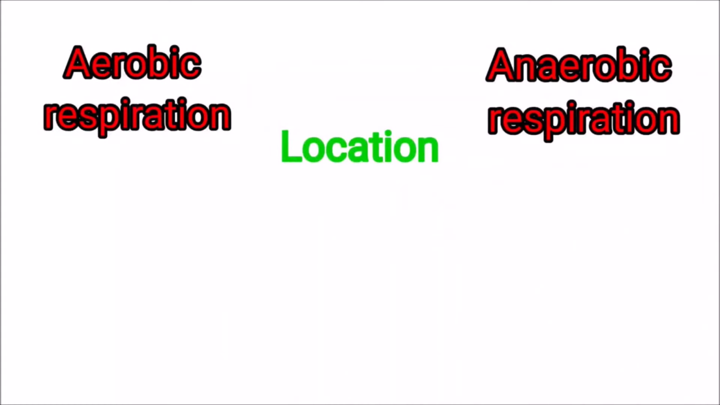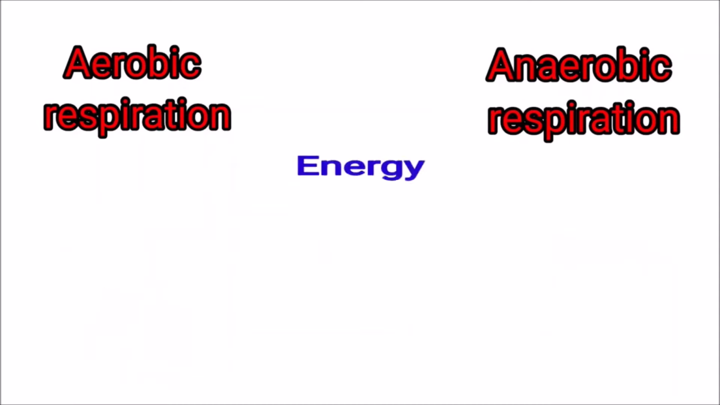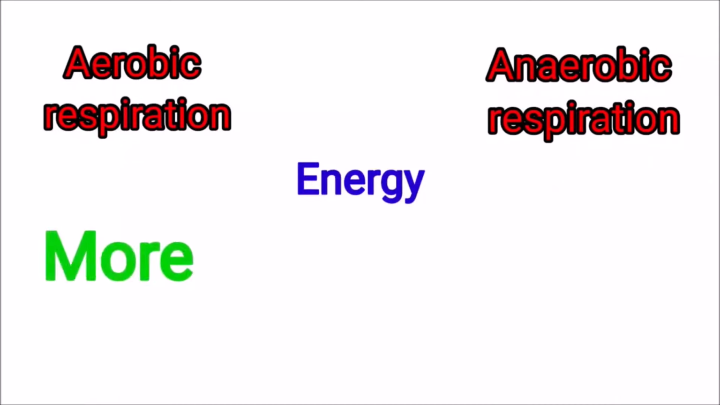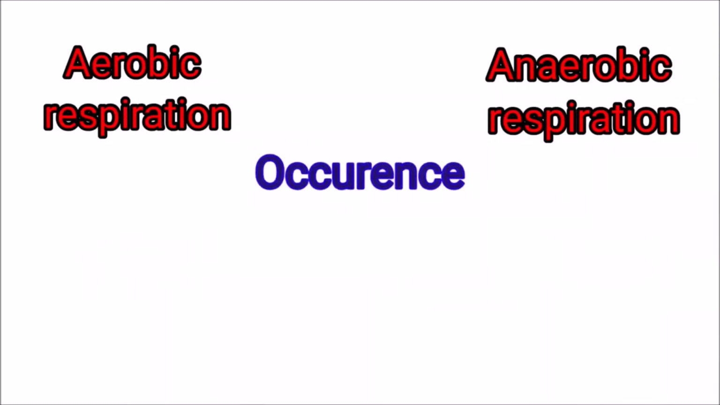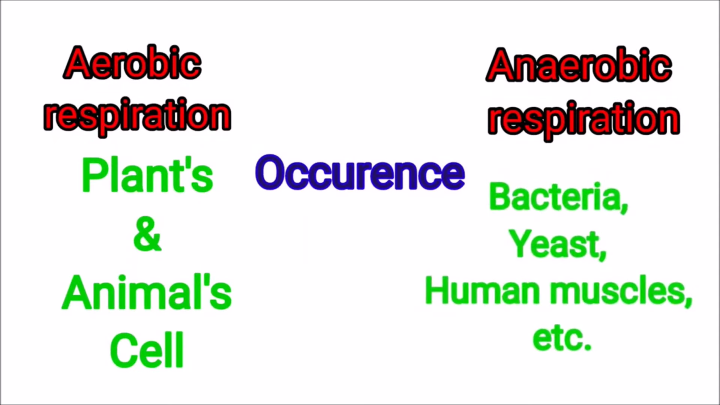Location. Aerobic respiration takes place in cytoplasm and mitochondria, whereas anaerobic respiration takes place only in cytoplasm. Energy. More energy is produced in aerobic respiration, whereas less energy is produced in anaerobic respiration. Occurrence. Aerobic respiration takes place in almost all plants and animal cells, whereas anaerobic respiration takes place in some bacteria, yeast, human muscle cells, etc.